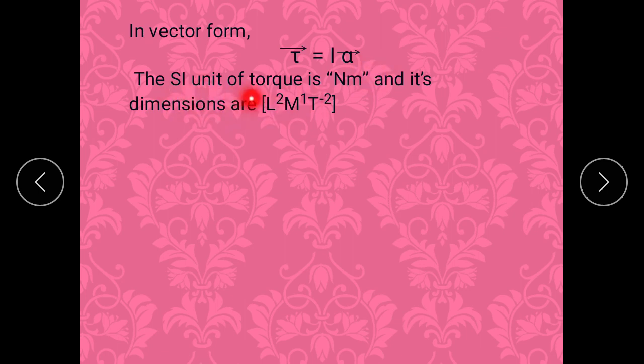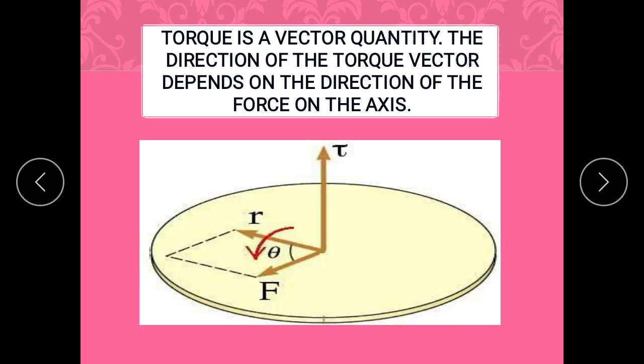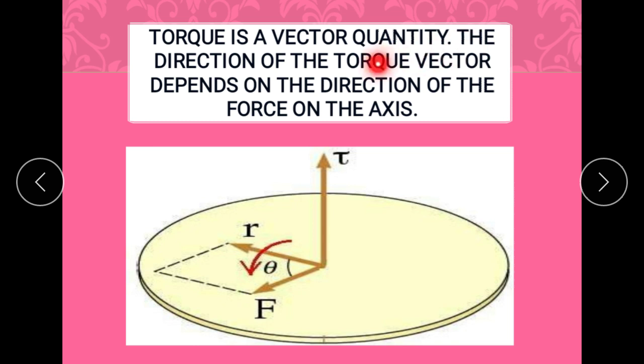So the SI unit of torque is nothing but newton meter, and the dimensions are L squared M T raised to minus 2. Now torque is a vector quantity, and the direction of that torque vector depends on the direction of what? Force on the axis.